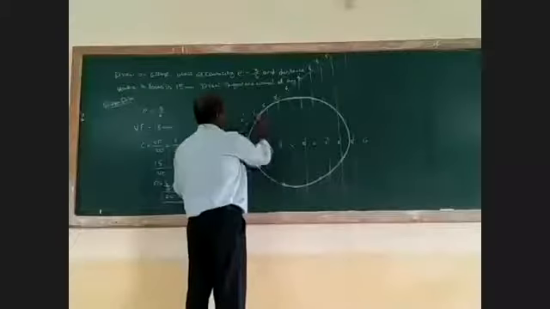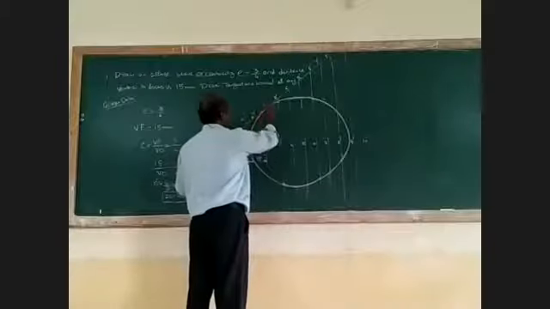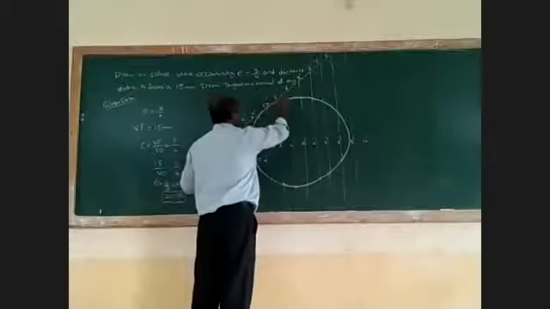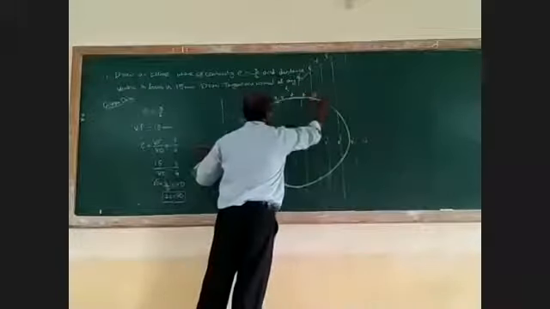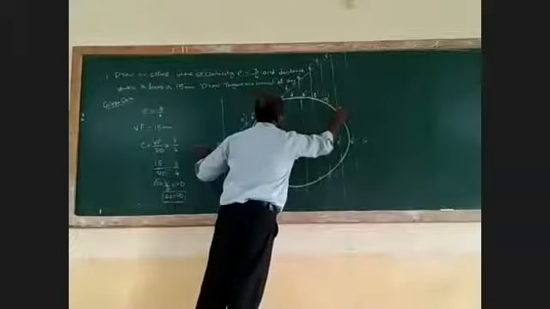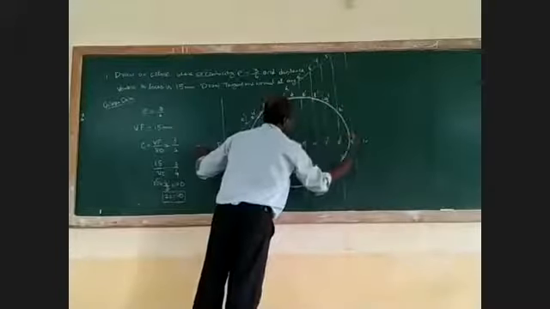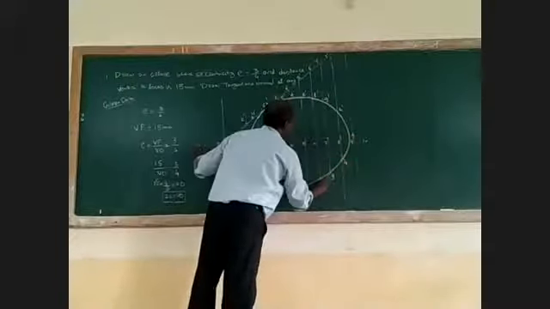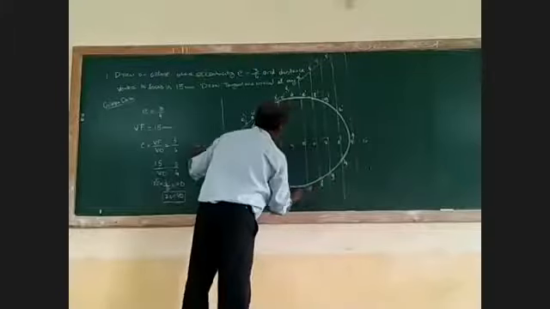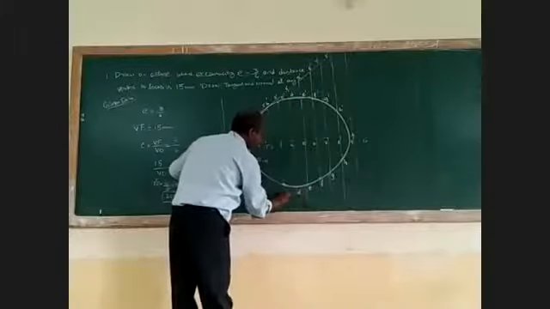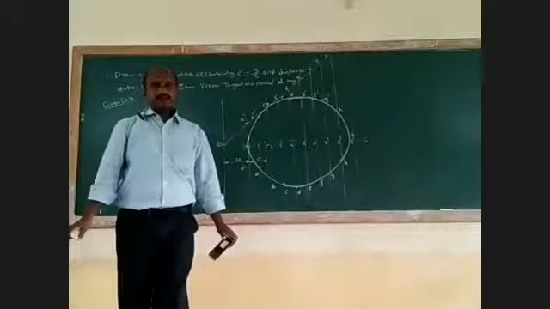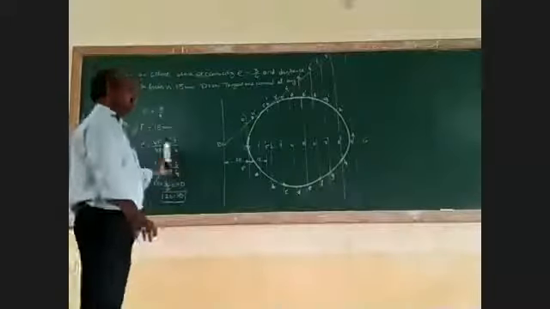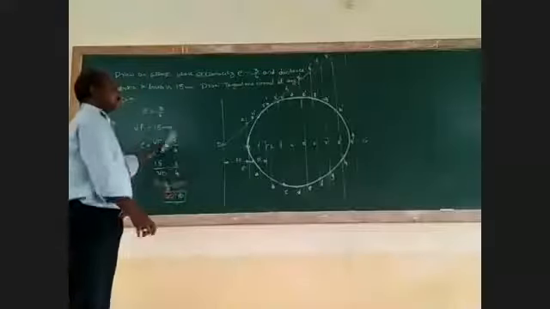Then you have to mark the points as A dash, B dash, C dash, D dash, E dash, F dash, G dash, H dash, I, H, G, F, E, D, C, B, A. All of you understand? Similarly, the same methodology you have to adapt.